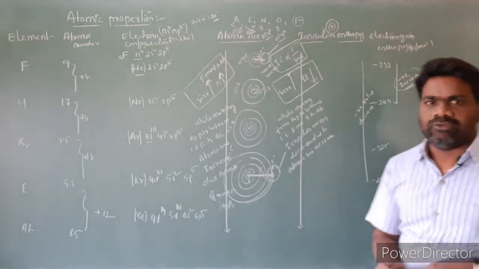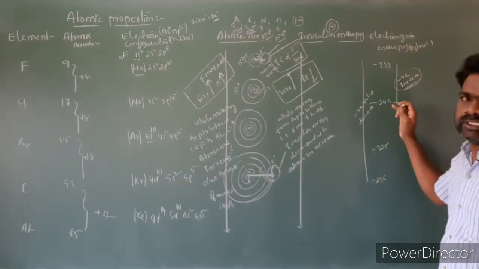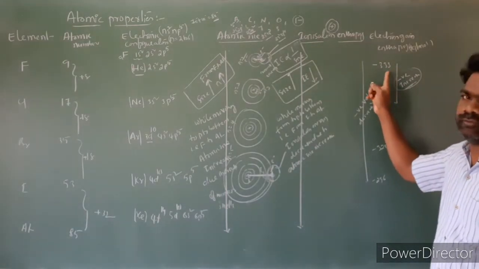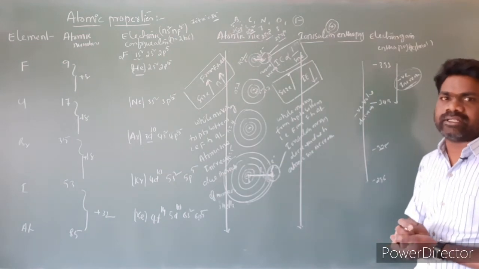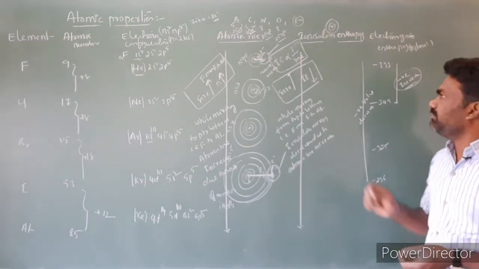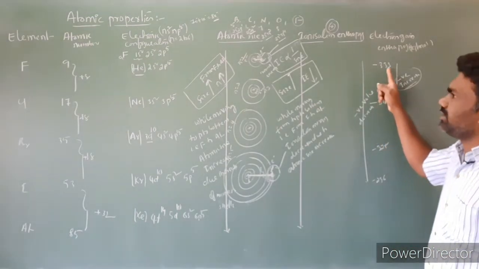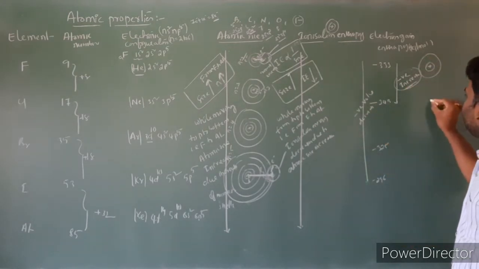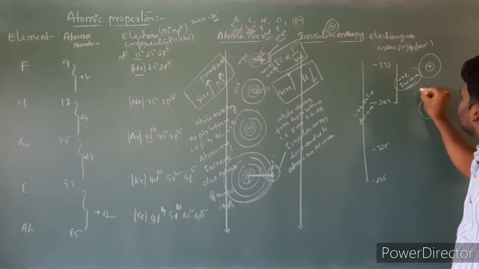This is where the question arises: why does the negative value increase in the case of fluorine to chlorine? This is mainly because of the small size of fluorine. The size of fluorine is very, very small, and there are inter-electronic repulsions. Because of this, chlorine has a more negative electron gain enthalpy compared to fluorine. Fluorine has two shells, the first shell and the second shell.